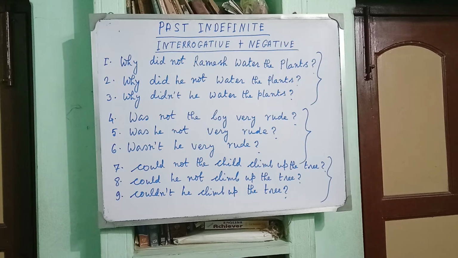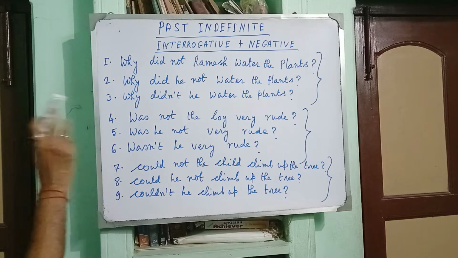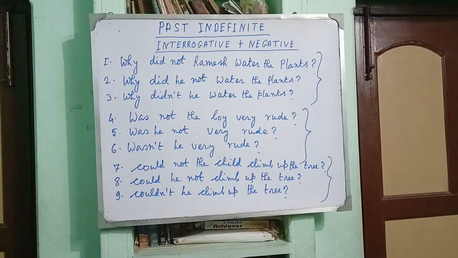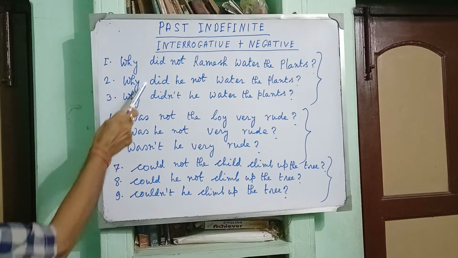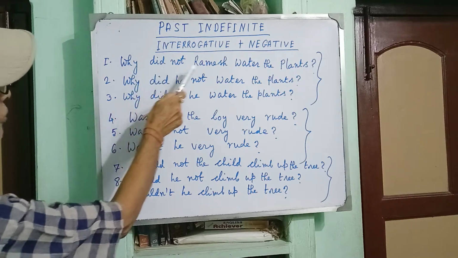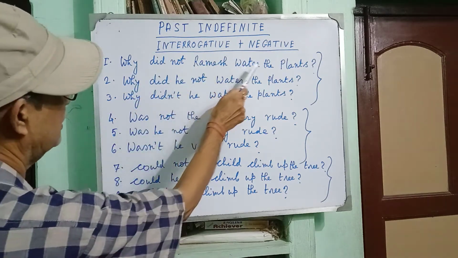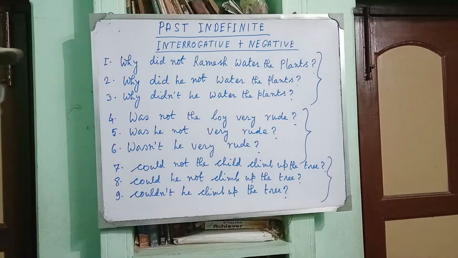I have written three sets of examples on this topic, and I am trying to make you understand the use of interrogative plus negative. Number one, why did not Ramesh water the plants?